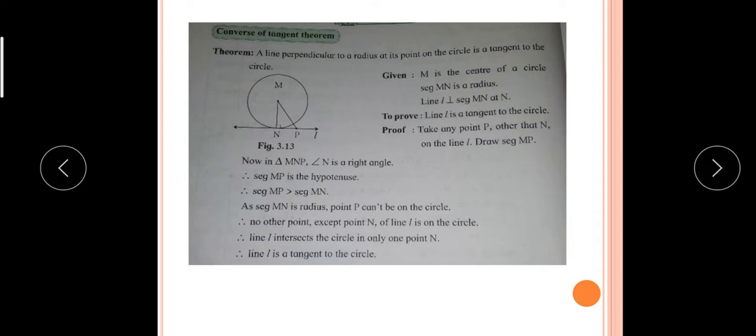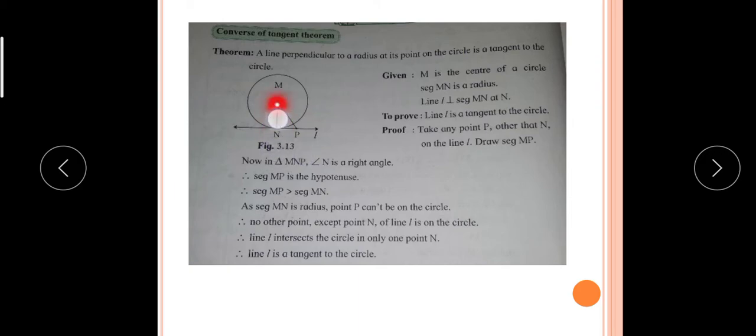If you are observing what we consider, that this point P is on line L, if you draw MP, then this triangle is a right angle triangle, because what is given here, MN is perpendicular to L, meaning in triangle MNP, angle N is 90 degrees. MP is the hypotenuse, and therefore the hypotenuse is always greater than the remaining two sides in a right angle triangle, and therefore MP is greater than MN.